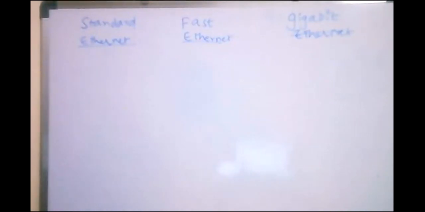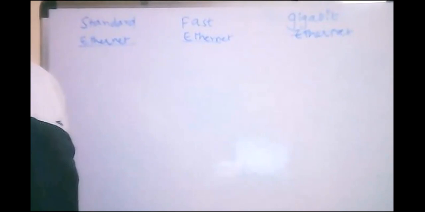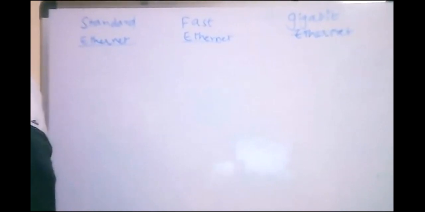So according to the standard Ethernet, coming to the standard Ethernet,